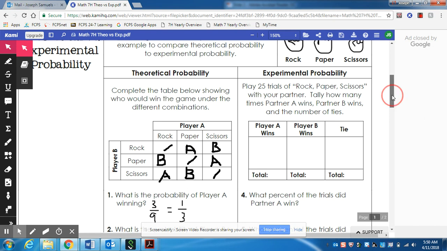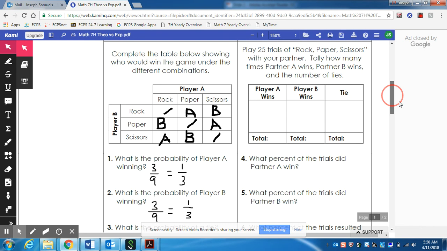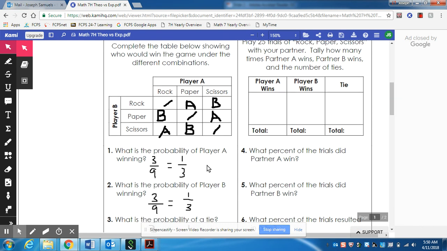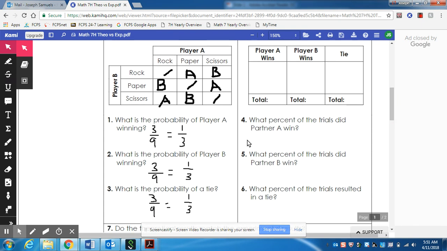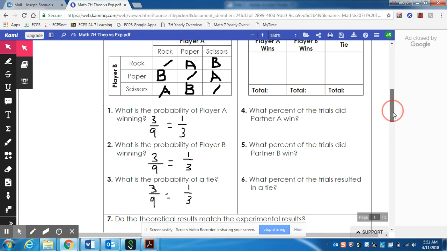Now what we're going to do is look at those different probabilities. What is the probability of player A winning? If we look at our chart, player A won 1, 2, 3 times. So that's 3 out of 9. You guys know that anytime we're dealing with fractions, we have to reduce. So the probability of player A winning is 1/3. For player B, we have a similar probability. Player B won 3 times, which is 3 out of 9, simplified down to 1/3. And last but certainly not least, what is the probability of a tie? That is 3/9, which is 1/3.